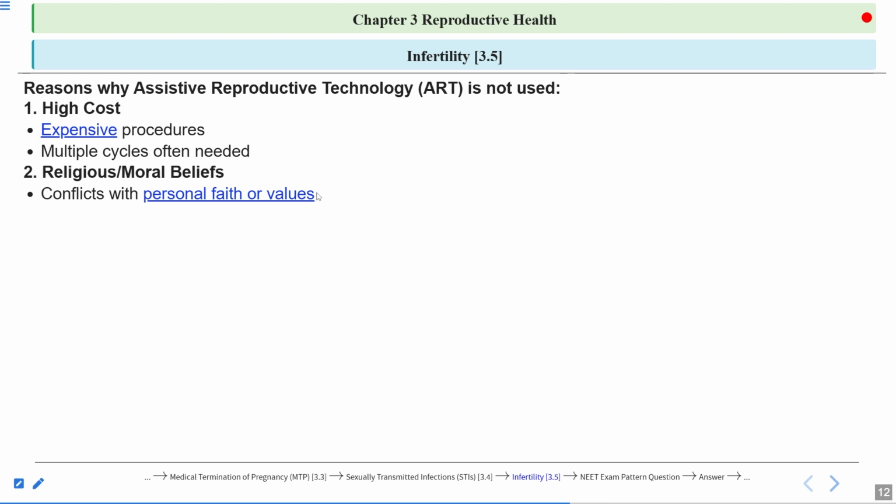Next one, ethical concerns about embryo creation and storage. Is it ethically correct to create an embryo? Because it is not natural, we are creating the embryo artificially, and then we are storing it and transferring it into the female reproductive system, into the fallopian tube or into the uterus. So is it ethically correct or not to create an embryo?